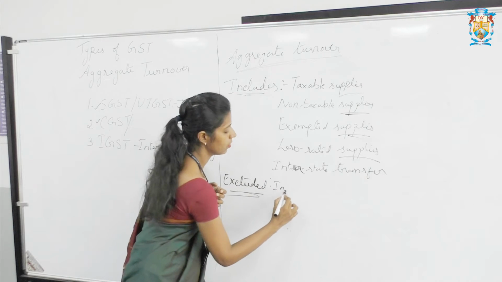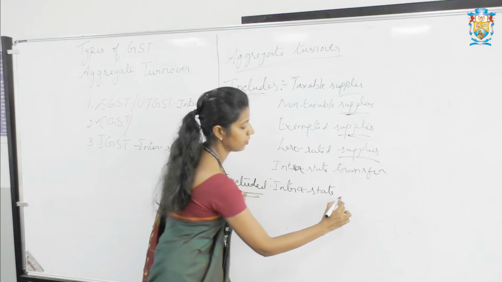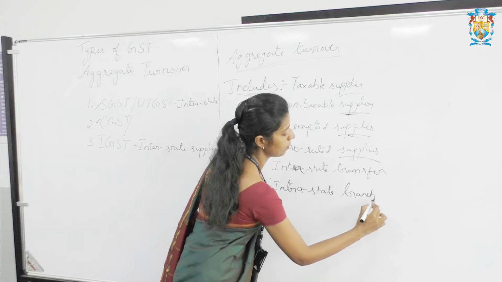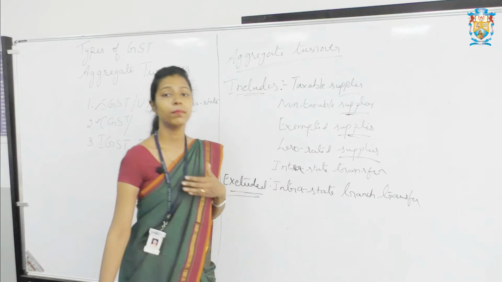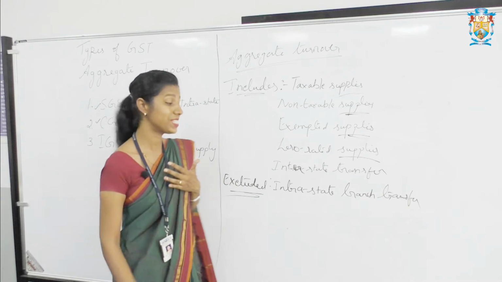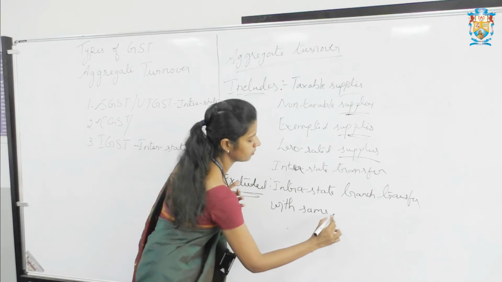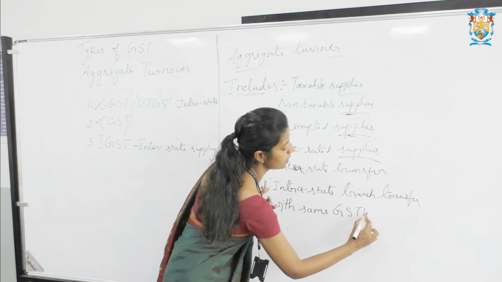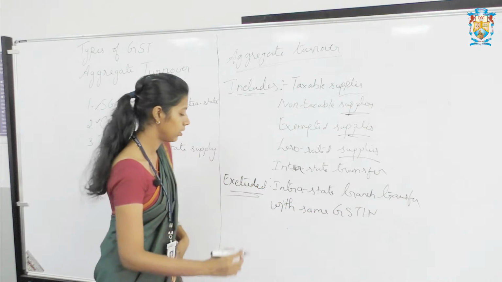So one is intra-state branch transfer, intra-state branch transfer with the same GSTIN. GSTIN is nothing but Goods and Services Tax Identification Number.